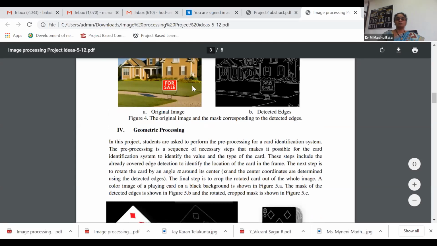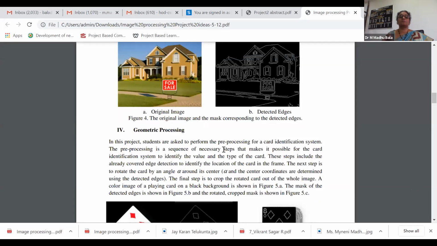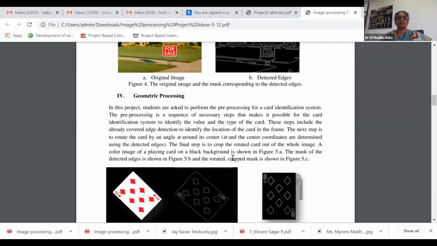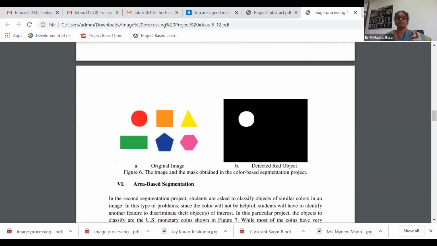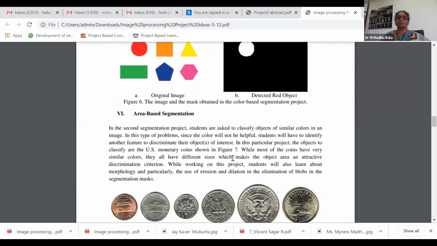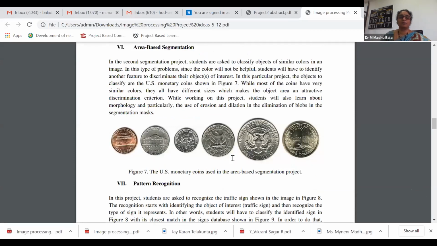This is my input image, and this is my finding of the edges, the edge-detected image. When you compare different techniques, don't keep all the results like this. Just write your observations about what you found in each technique's outcome. Go with one technique after the other. I will share this with you, don't worry. This is from one university; they did it through PBL only for the image processing course.